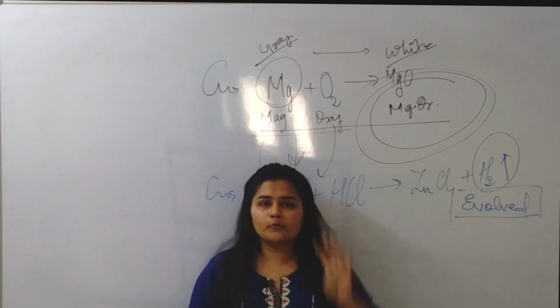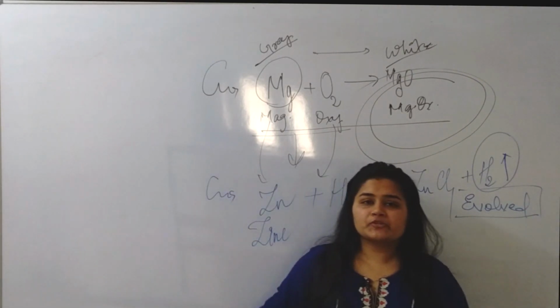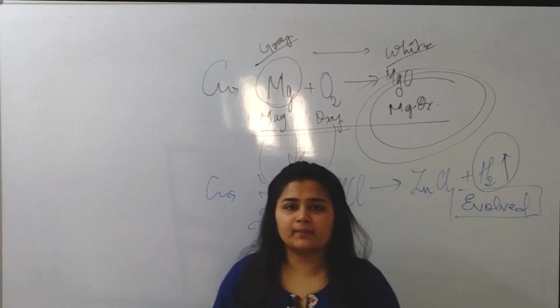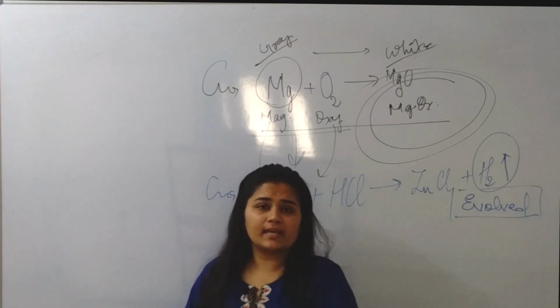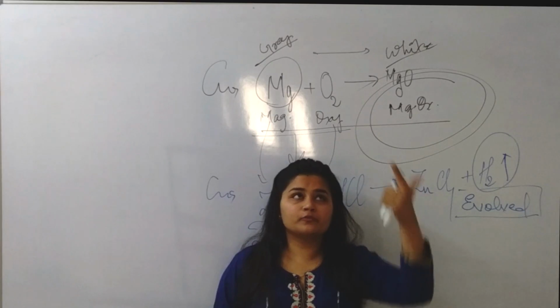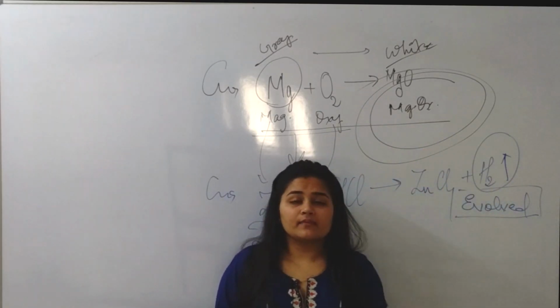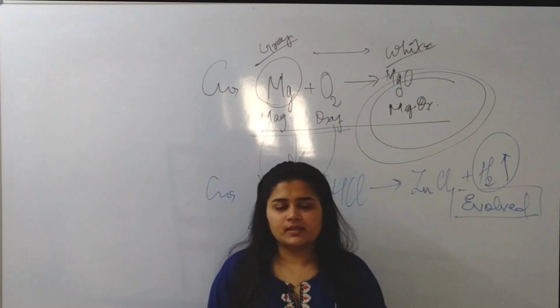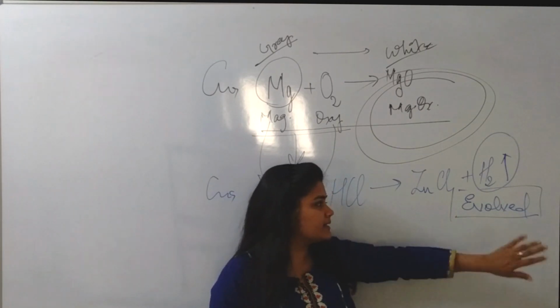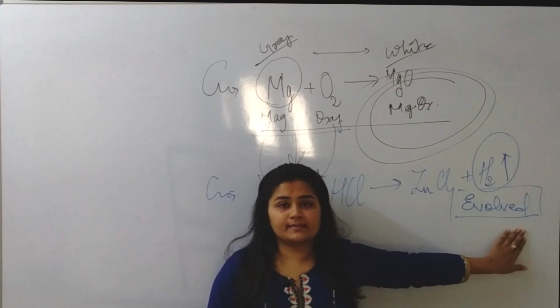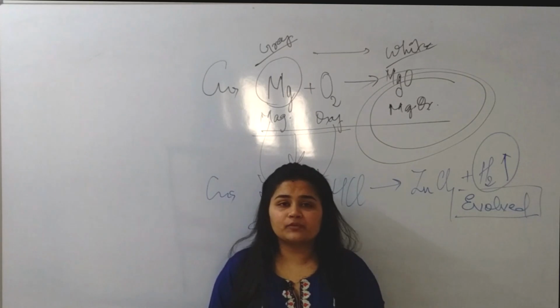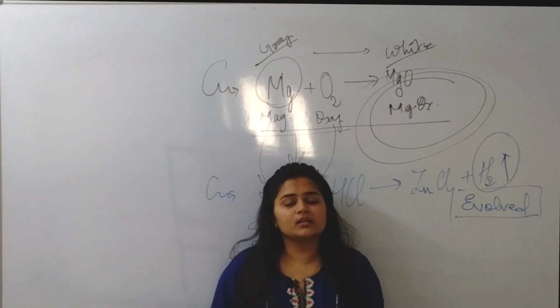So four most important changes to study the chemical change are: there may be change in state, solid, liquid or gas. There may be change in color from grey to white, etc. There may be change in temperature, and the fourth most important, there is evolution of gas. So this is how we can identify whether a chemical reaction has occurred or not.